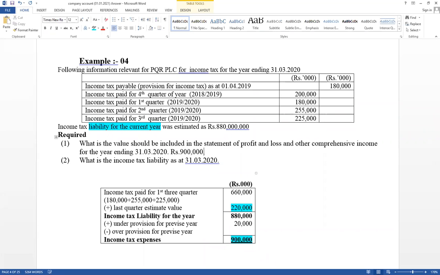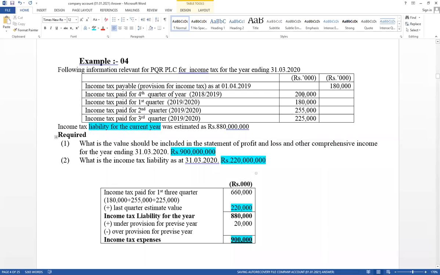900 million. Values are in 1,000s, so 900,000, but it has been given in 1,000s. And as a liability, as at 31st March 20, under current liabilities, as income tax payable, only this year's last quarter estimate value should be included. It is equal to 220 million. Therefore, this value should be included in the financial position.